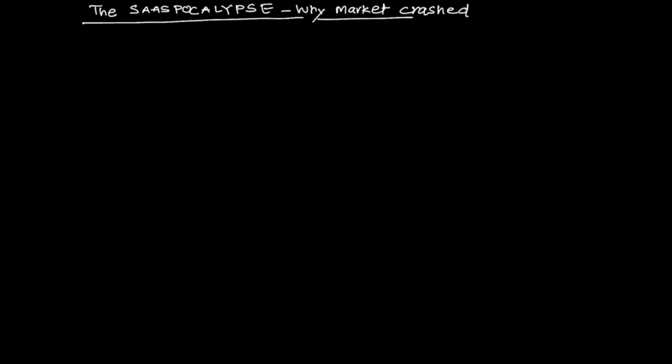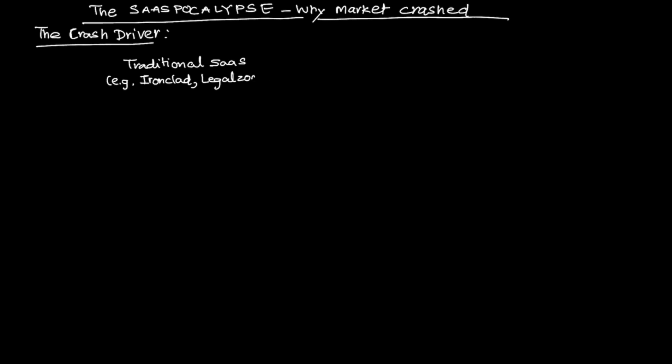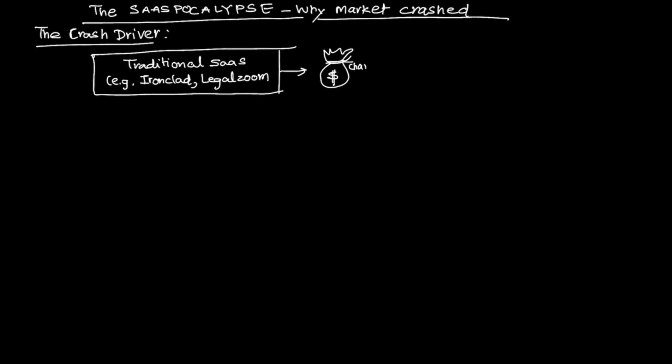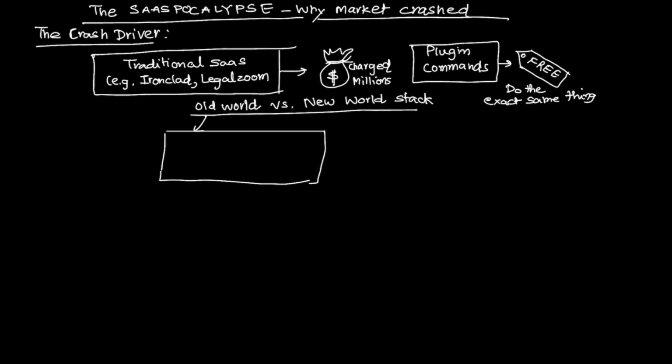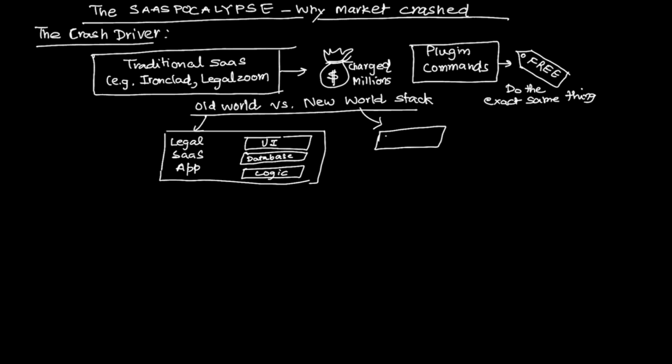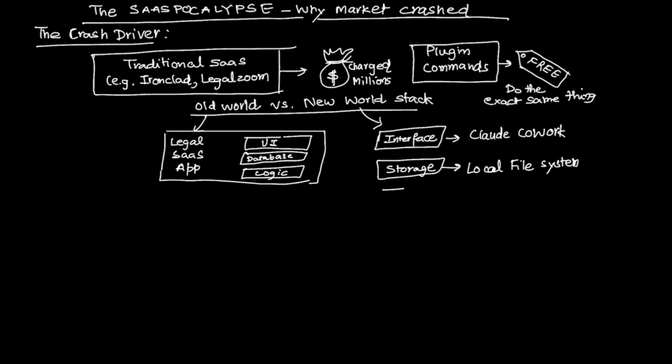Why did this specific plugin crash the market? Because companies like Ironclad, LegalZoom, and even heavily customized Salesforce instances were charging millions to do exactly what these slash commands do. In the old world, you bought a contract lifecycle management, or CLM, tool. You paid for the interface, the workflow logic, and the storage. In the new world, Claude Cowork is the interface. The local file system is the storage, and the plugin is the logic. The playbook is the moat.